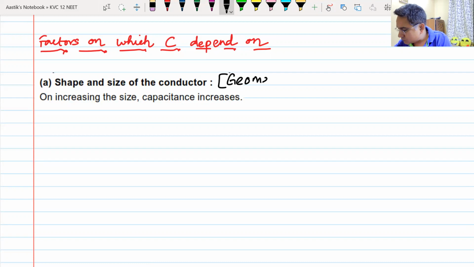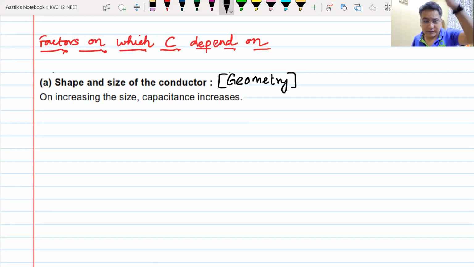For example, you have a spherical conductor, a triangular plate, a circular plate, a sphere, different shapes, different geometry, their capacitance would be different. So size, shape, and geometry come under one heading.